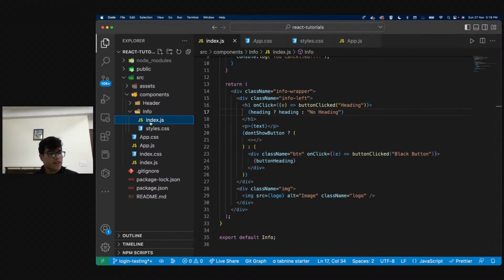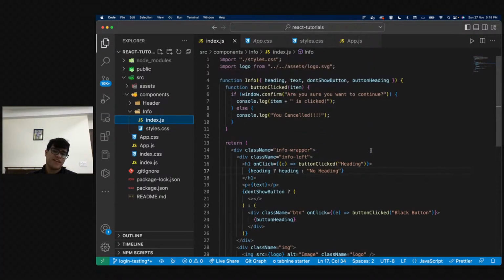Basically, all the props are passed in functions. Exactly. This is what I wanted you to understand. At the end of the day, info is not HTML, or it's not pure HTML. It is a function. So we can do whatever we would do with functions over here as well, right? Yeah, I can basically have functions, correct?